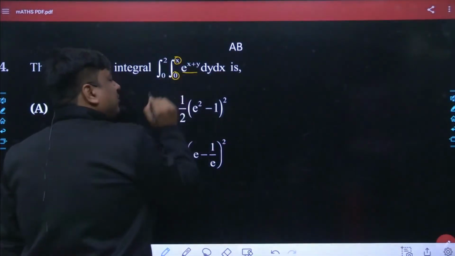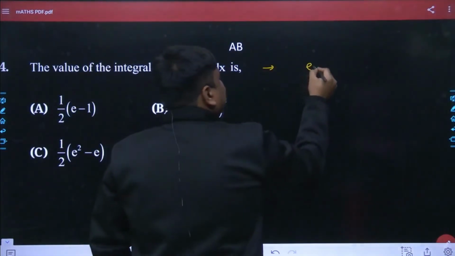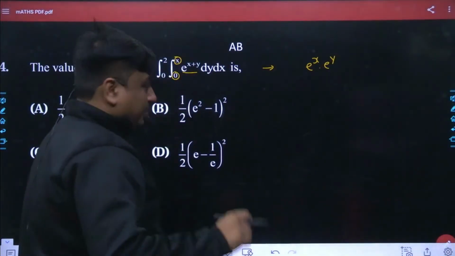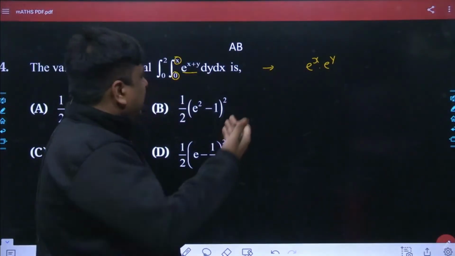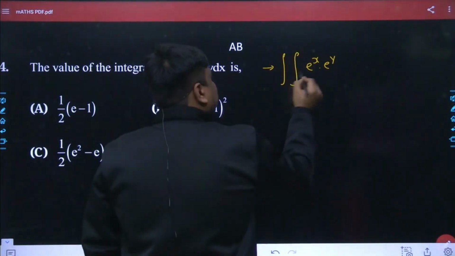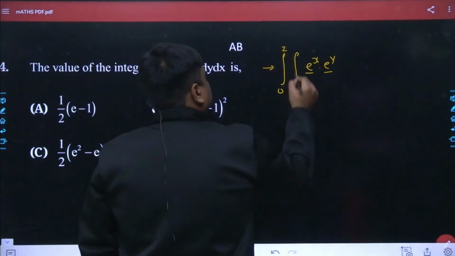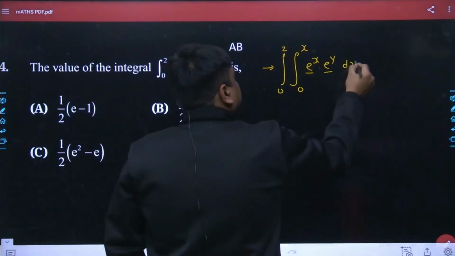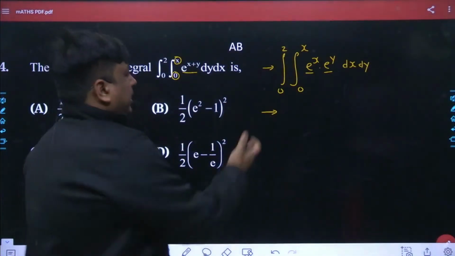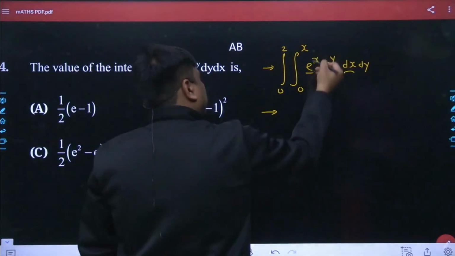But as far as this expression is concerned, e to the power of x plus y must be written as e to the power of x into e to the power of y. I can understand many students would make a mistake here, or they will get threatened at this point. Now the two terms, the functions of x and y, are separated, and easily you can perform the integration now. I can take the reference of e to the power of x. The integral of e to the power of x with respect to x is simply going to be e to the power of x.